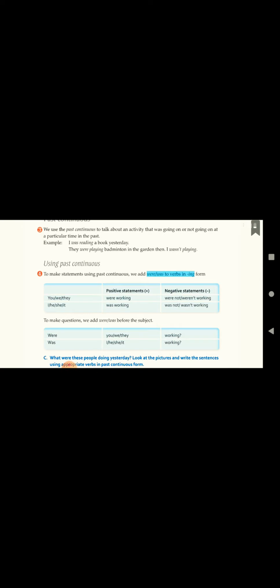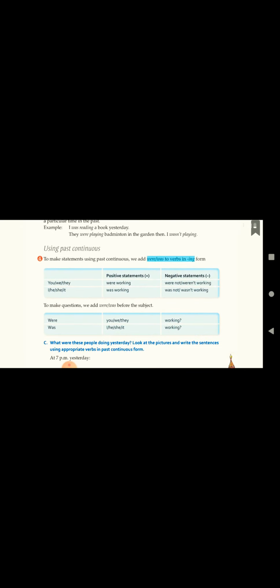So I was, he was, she was, it was, then verb plus ing. Whenever it is continuous, in whichever tense, it is always verb plus ing. Working, playing, dancing, singing. And that is for positive sentences.